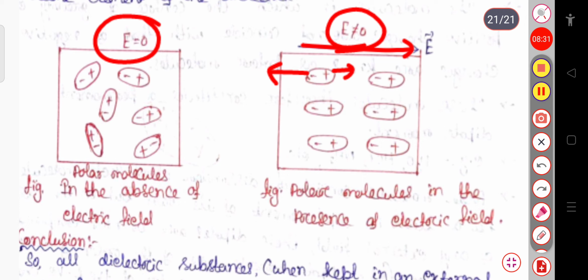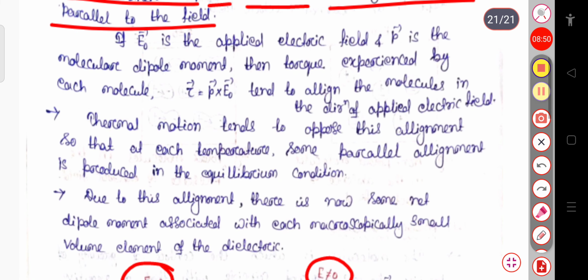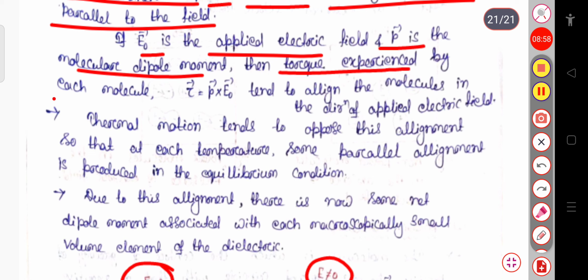In the case of polar molecules, the same thing happens: the negative charge moves opposite to the applied field, and the positive charge moves in the same direction. But here one more thing happens: a torque is developed. If E naught is the applied electric field and P is the molecular dipole moment, then the torque experienced by each molecule will be tau equal to P cross E naught.